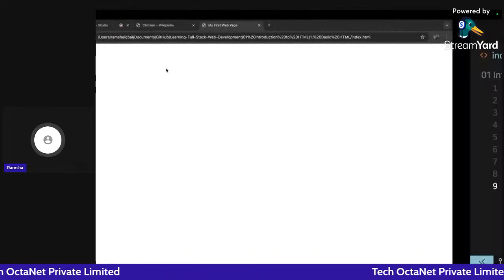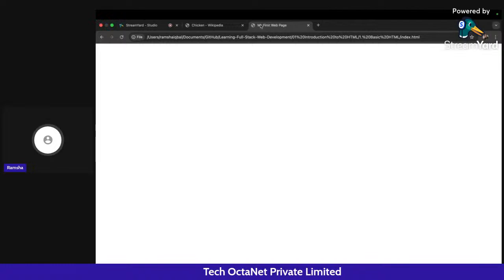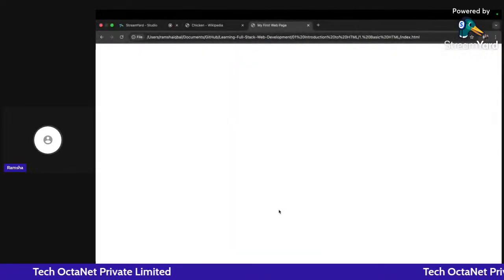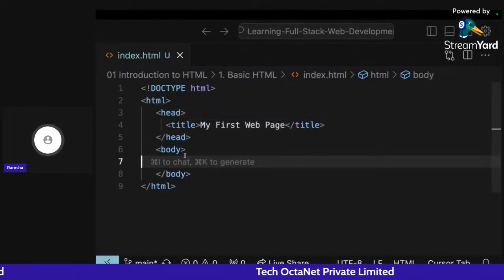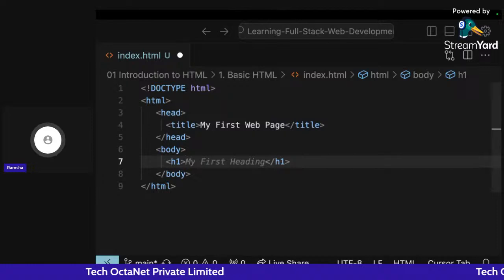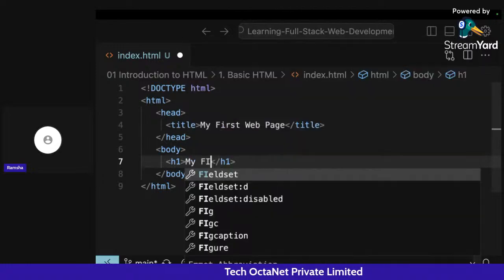If I refresh everything, you can see I am getting this particular title, my first web page, that I have written here, and I am getting a blank screen. This particular blank white screen is known as the body part of the HTML document. So if I write here heading, this is the first, the topmost and the biggest size of the heading, that is H1. So if I write here hello, this is my first heading.